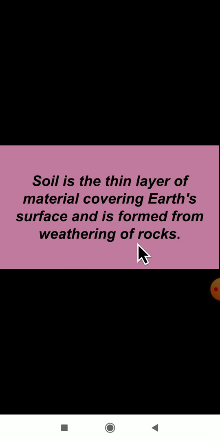You all know already what is the weathering of rocks. So soil is the thin layer of material covering Earth's surface and is formed from the weathering of rocks. And it will take thousands of years for the rocks to turn into soil. Once weathering of rocks takes place, suddenly it will not turn into soil. It will take thousands of years to turn those rocks into soil form. And it is mainly made up of what here? Mineral particles, organic materials, it may be air, water and even living organisms.